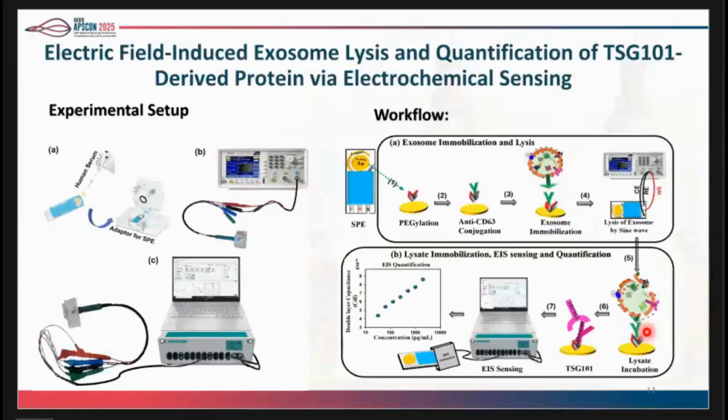In this present work, we have used a screen-printed gold electrode to isolate exosomes from human serum and quantify them by using an electrical signal. This is the experimental setup, and the workflow of this technique involves several steps: exosome immobilization, electric field lysis, and quantification of the released protein using Faradaic and non-Faradaic EIS sensing. All these things I'll explain in the upcoming slides.